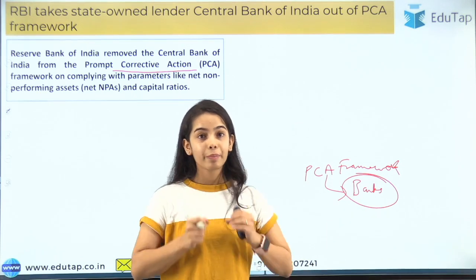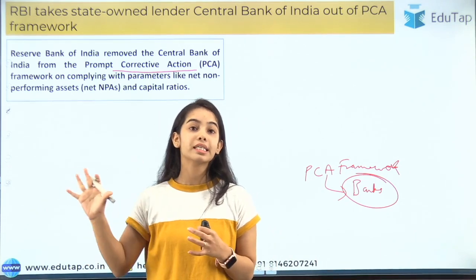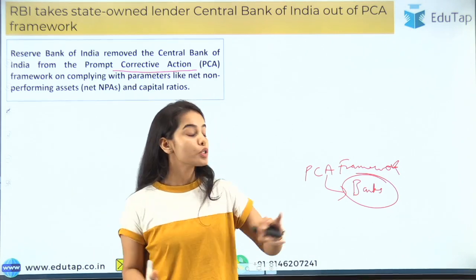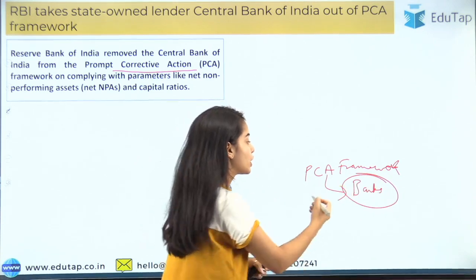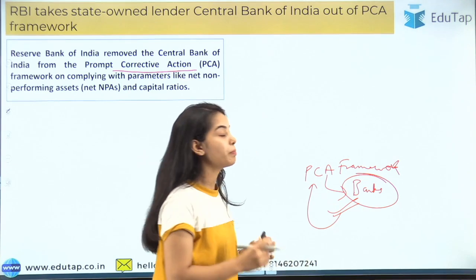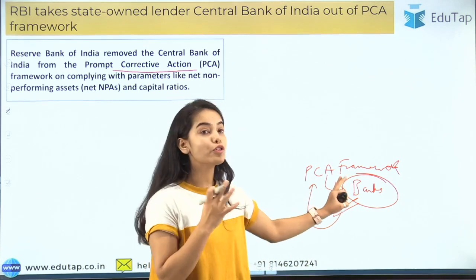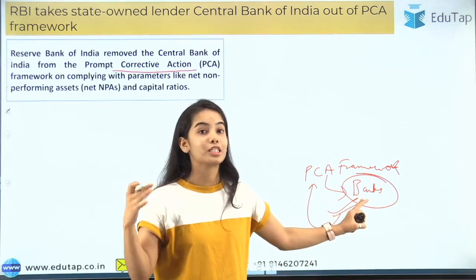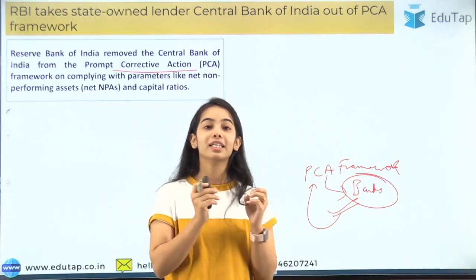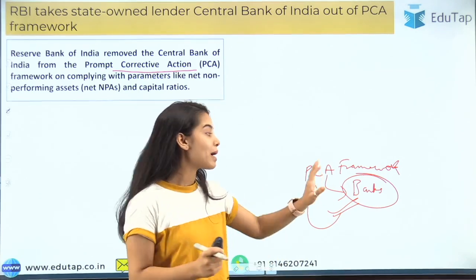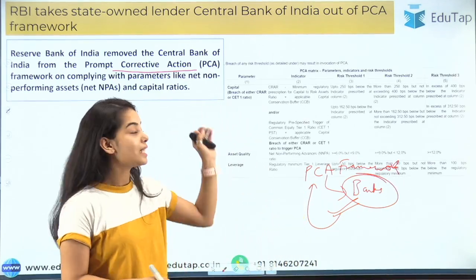Okay, when a person is unhealthy, what does the person do? The person goes to the hospital and stays in the hospital until the person gets well. So similarly for the banks, when the banks get unhealthy, the PCA framework has been introduced. So if the bank is unhealthy, the bank is kept under the PCA framework until the banks get healthy. And there are parameters that the banks have to follow if they do not want to go in the PCA framework. Like if I am afraid to go in the hospital, I will maintain my health, I will eat healthy, I will drink a lot of water. So similarly, the bank has to follow some criteria if it does not want to go to the PCA framework. And these are the criteria.